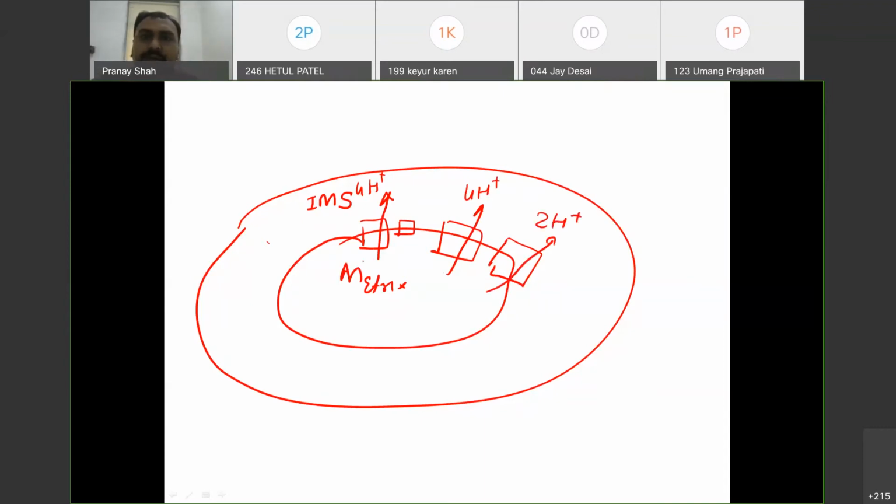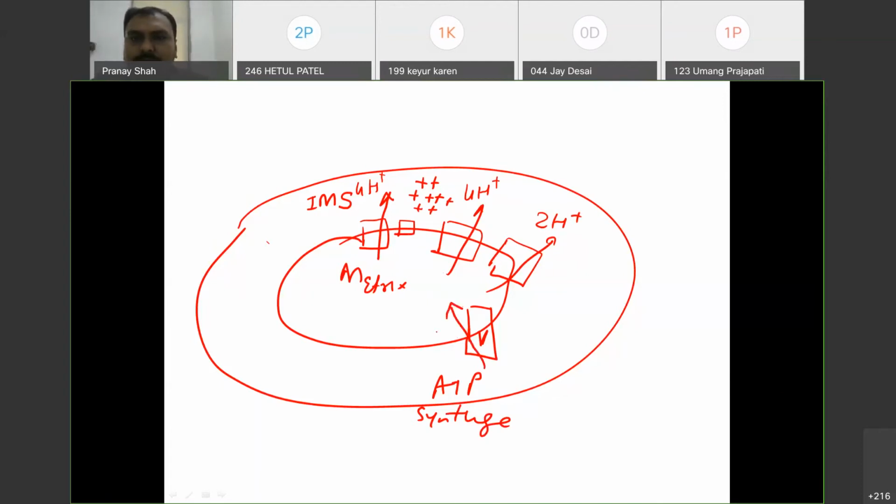Now here, these proton pumps will form the positive gradient. This positive gradient will help in formation of ATP. How? There is another complex that is called the ATP synthase.